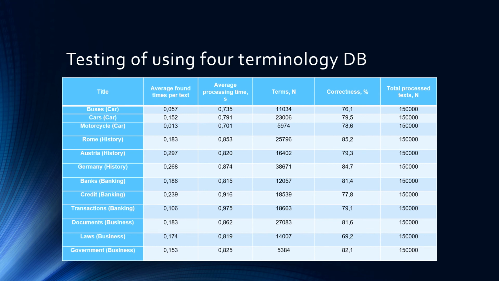In this case the correctness level, as you see, is up to 84.7%, and that's enough, I think.